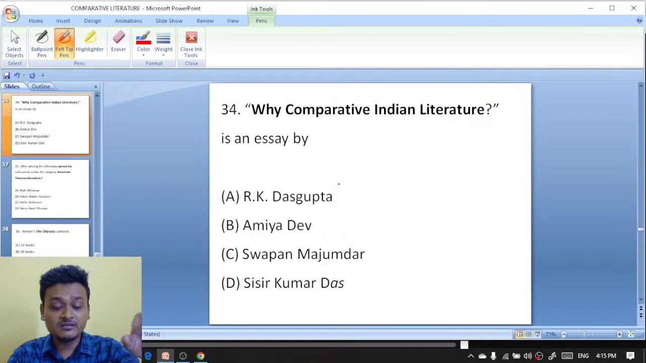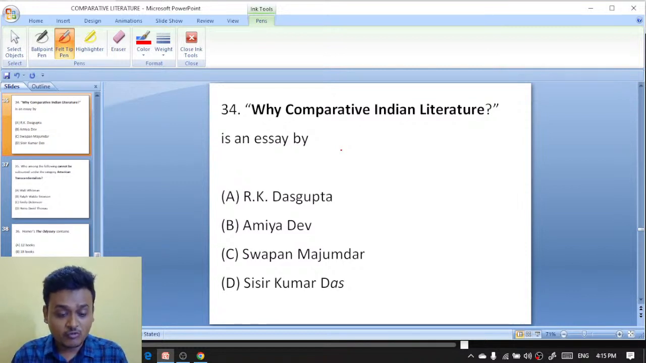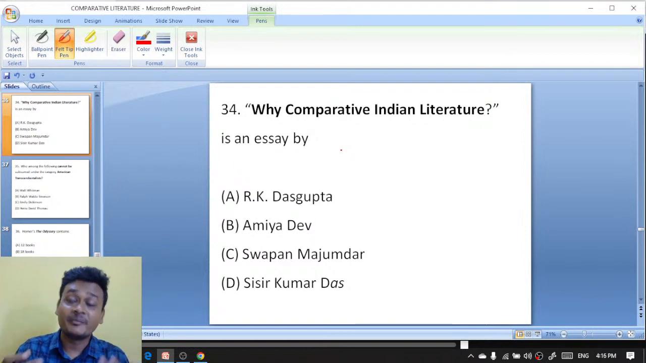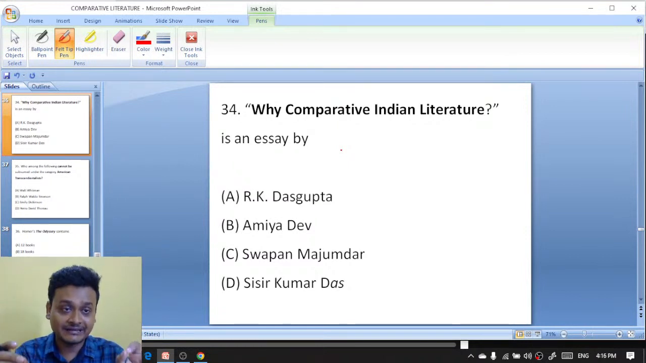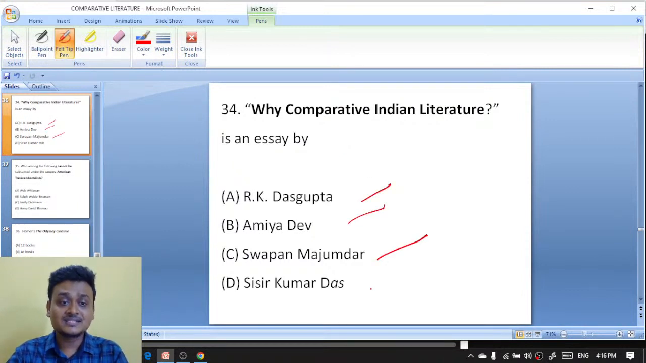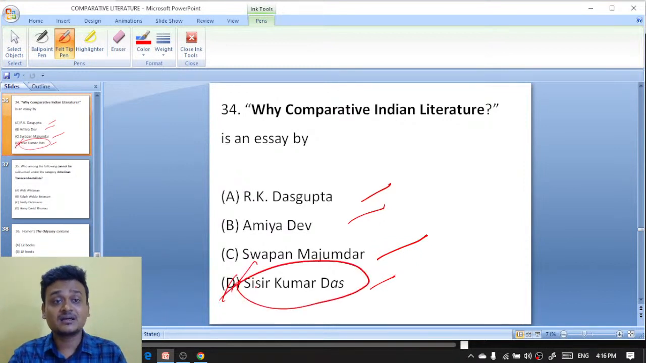Moving on to question number 34. Why comparative Indian literature? It's an essay actually. Why comparative Indian literature is an essay by R.K. Dasgupta, Amiya Dev, Sapan Majumdar, or Sisir Kumar Das. So you will get frequently the name of Sisir Kumar Das, Sapan Kumar Majumdar in comparative literature. Why comparative Indian literature was written by Sisir Kumar Das. So here D is the right answer.